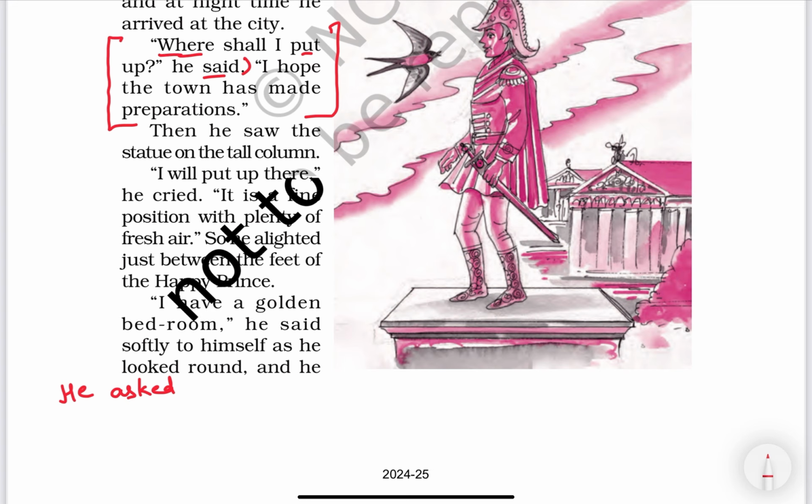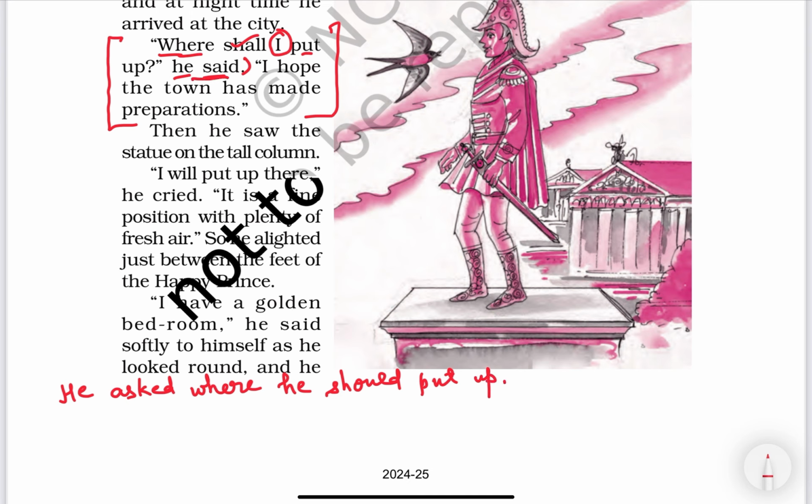Where is a WH family member, so we don't use if when the question begins with a WH word. So here we don't need if. We will write down where. I is the first person, change according to the subject, he. Shall changes into should. Where he should put up.